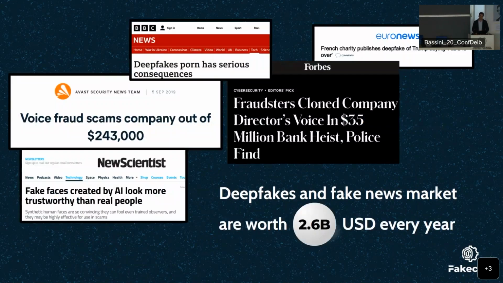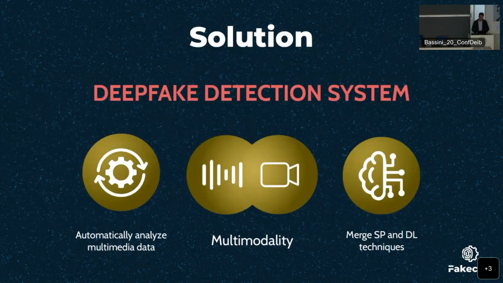Just in the last few years, there have been many cases of frauds and threats generated by the malicious use of deepfakes, and it has been estimated that the market related to fake news spreading and deepfakes is worth around $2.6 billion every year. And for this reason, it's becoming of paramount importance being able to determine the authenticity of a multimedia material. We propose a solution to tackle this problem, that is a deepfake detection system able to automatically analyze the authenticity of a multimedia material.